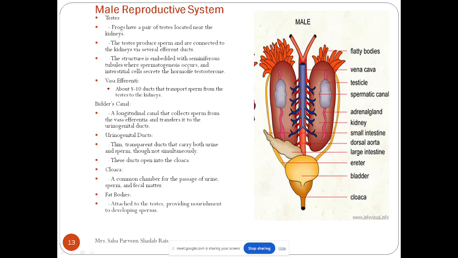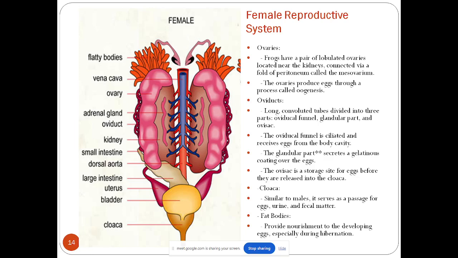But here you will find that the ovaries have their own canals, a totally different passage for the urine as well as the egg. Can you see the difference between the two? Although, we cannot say that this is a separate system and not the urinogenital system. It is also the urinogenital system because they have a common passage for the opening of the urine, egg